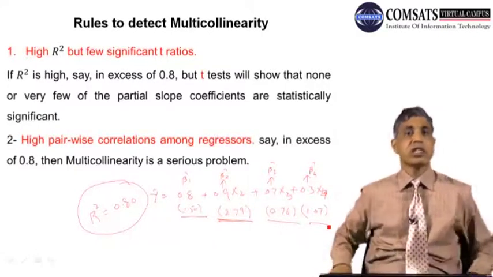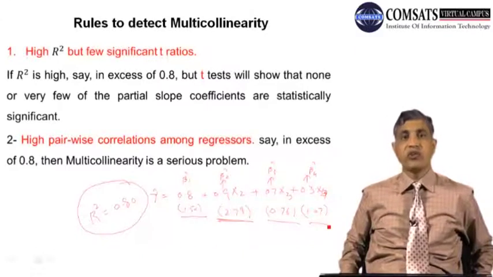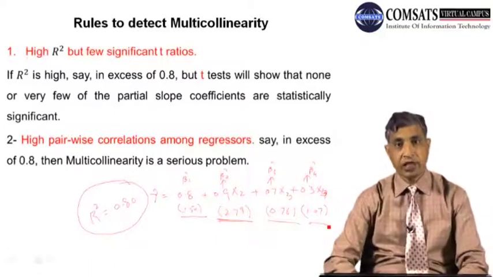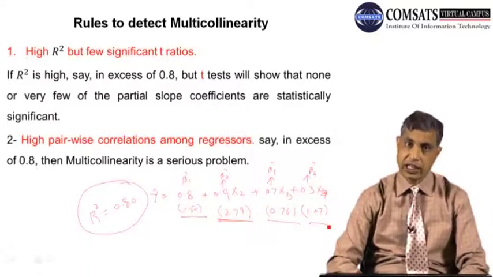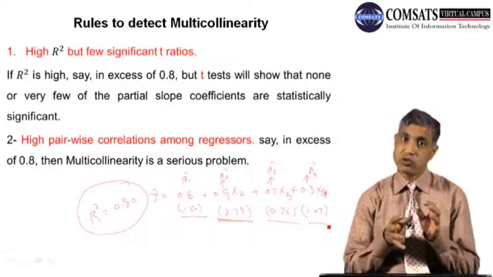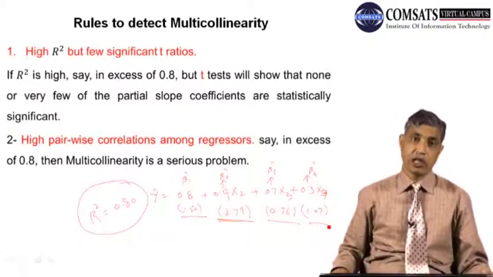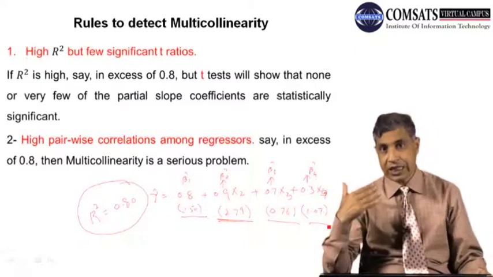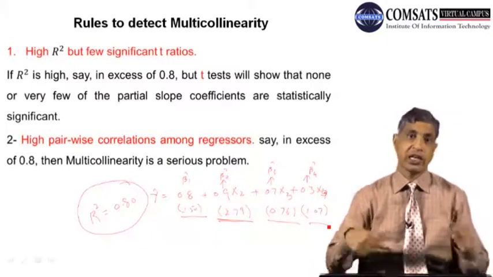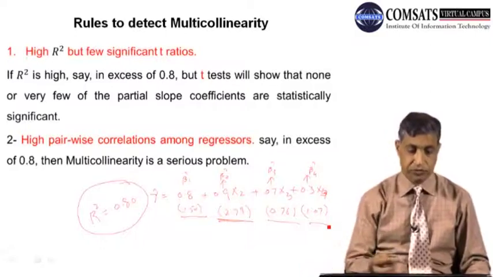On one side I am saying that the model is a good fit, and on the other side I am saying that only one estimate is significant and the other three parameters are insignificant. So I can immediately guess that such a situation happens when there is high multicollinearity. So the first method to detect multicollinearity is to look at the R square and the t ratios.